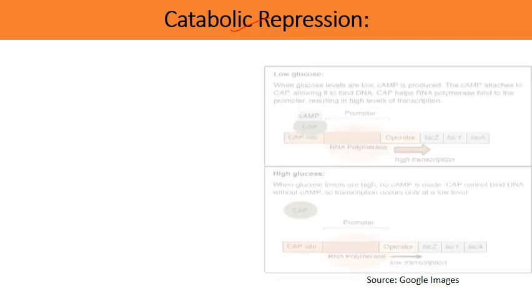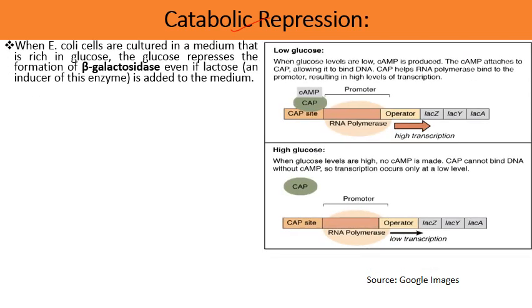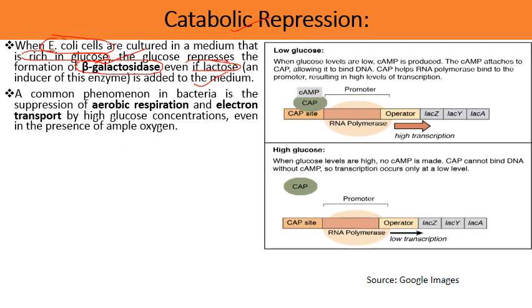Next, catabolic repression. If we culture E. coli cells in a medium which is rich in glucose, then there is suppression in the formation of the enzyme beta galactosidase. This enzyme is not formed, even if lactose is added in the medium, because glucose has an inhibitory effect on the formation of beta galactosidase.